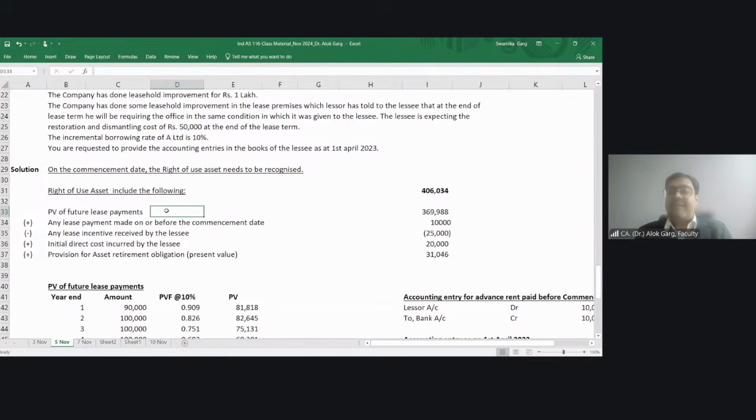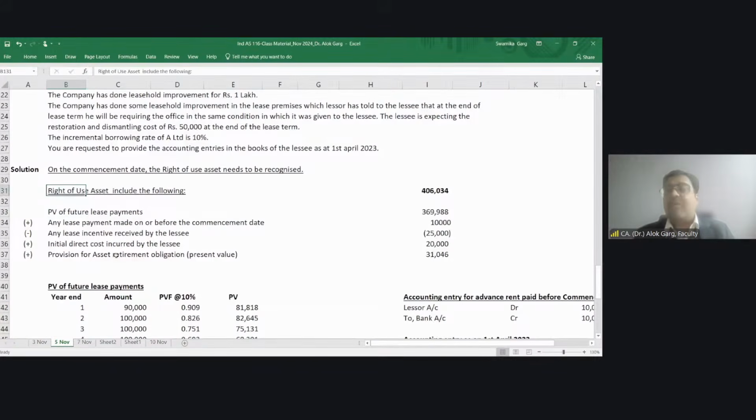Ayush, 5 lakh to bank. But Ayush, what is debited? To bank is okay. So guys, on the commencement date, bank will be credited. I agree with you. I agree with all of you. But what is debited? Yes, ROU has to be debited. Right of use asset account debit to bank, not to lease liability. Or if you credit lease liability, immediately you will debit lease liability and credit bank. So where will it get fitted here?